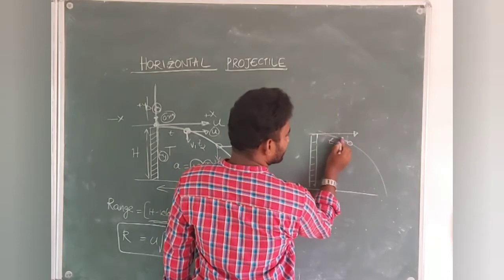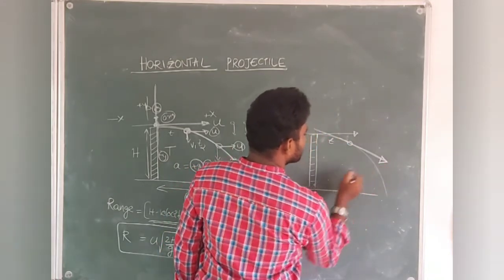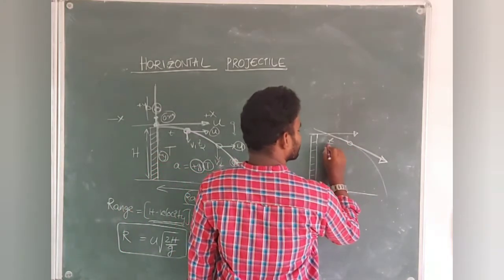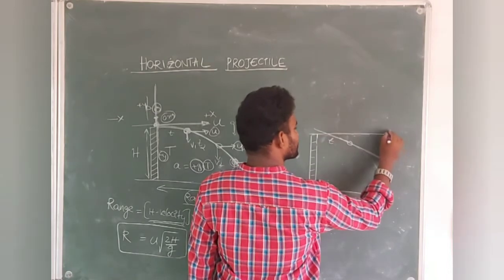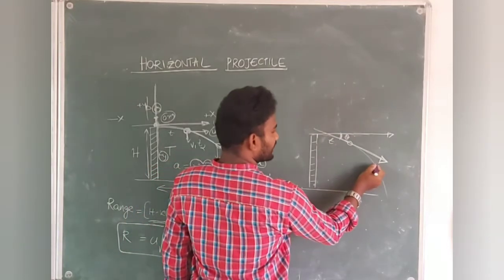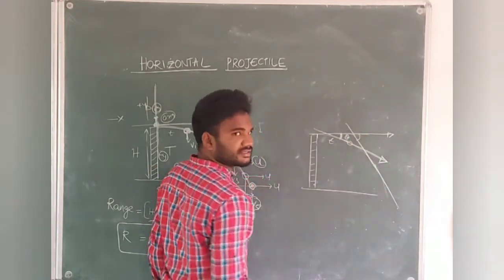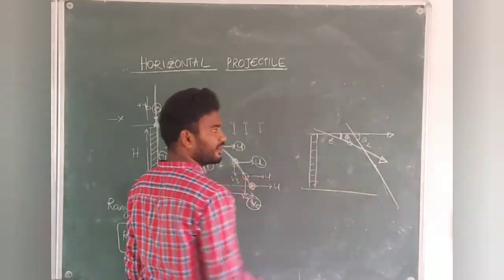So this velocity vector will be acting like this, no? This is the velocity vector, students. So what is the angle made by the velocity vector to the horizontal? Listen here, students. This is the horizontal. This angle they will ask sometimes. After t2 time, the angle will change like this, so this angle will increase. Are you getting my point? Theta 1, theta 2, like this it keeps on increasing.